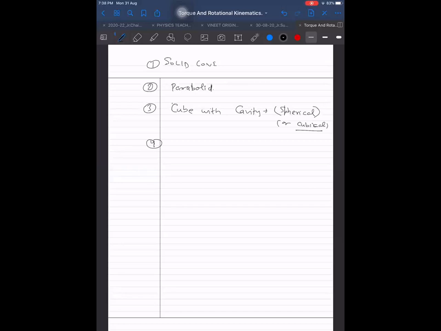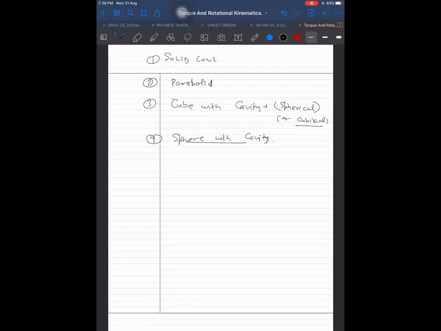Paraboloid, cube with cavity, spherical cavity or cubical cavity, or sphere with cavity. What kind of cavity again? We can have different kinds of cavities, like cubical cavity. The sphere with cavity question was of IIT. They had asked about a cubical cavity in the solid sphere. They were saying the cube of the maximum possible size is removed. Then what is the moment of inertia of the remaining part? Something like that was there. This I want to take.